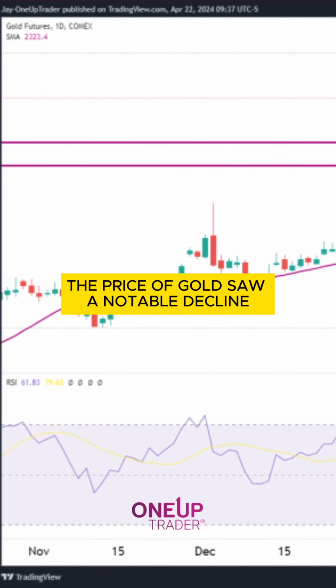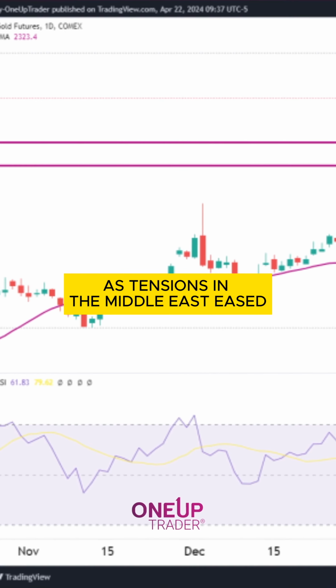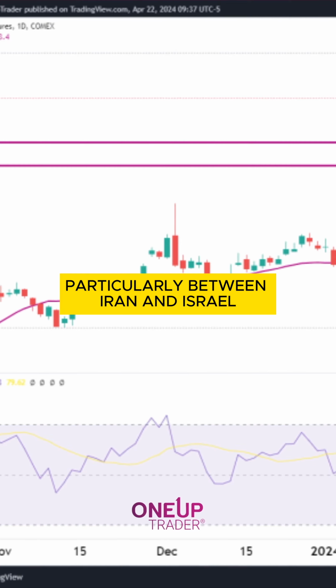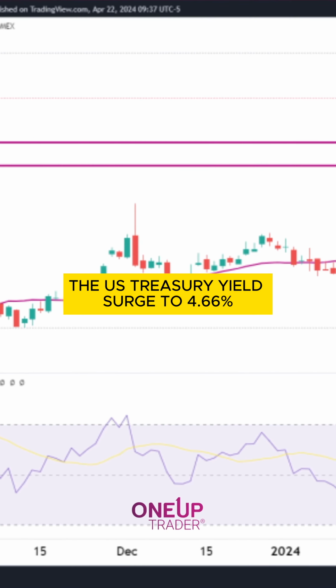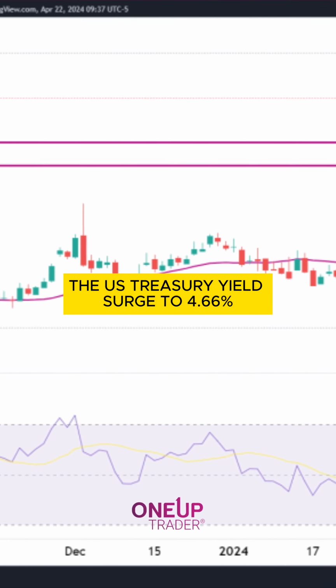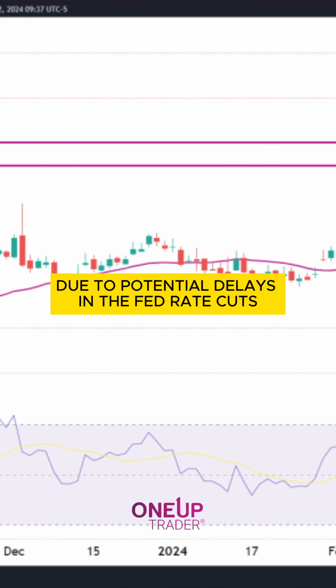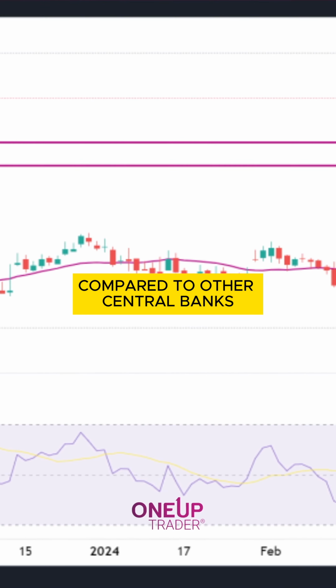The price of gold saw a notable decline as tensions in the Middle East eased, particularly between Iran and Israel. The US Treasury yield surged to 4.66%, affecting gold demand due to potential delays in Fed rate cuts compared to other central banks.